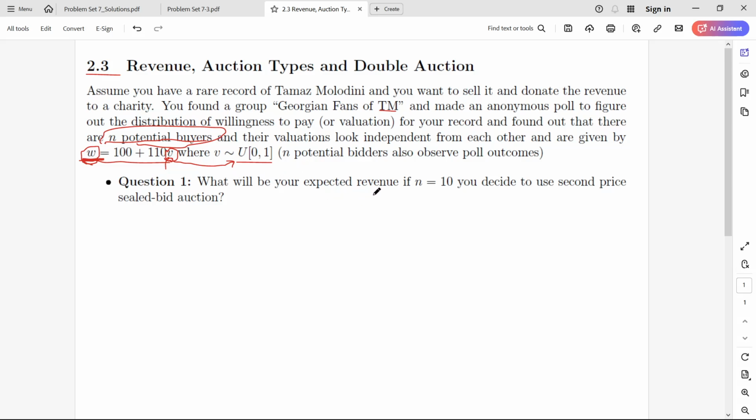So the question is, what will be your expected revenue if n equals 10 and you decide to use second price sealed bid auction?